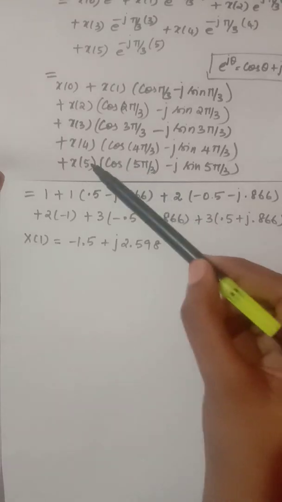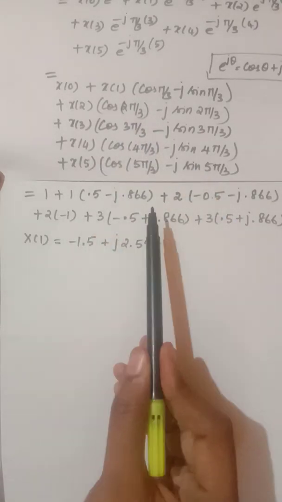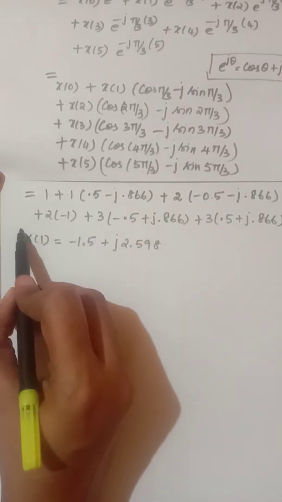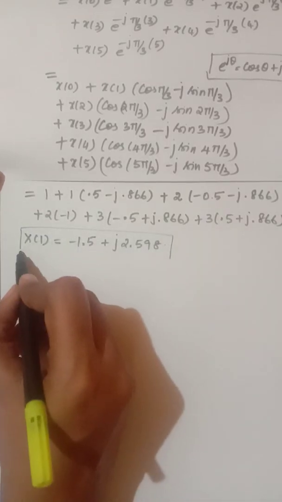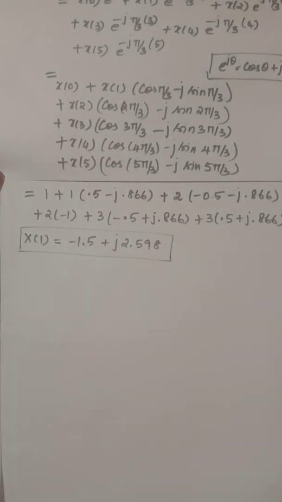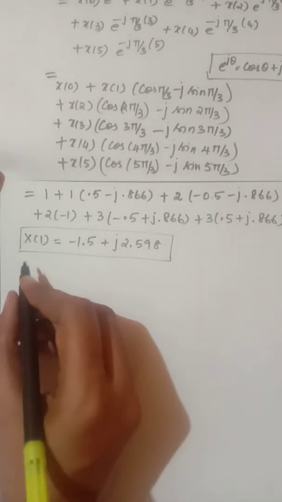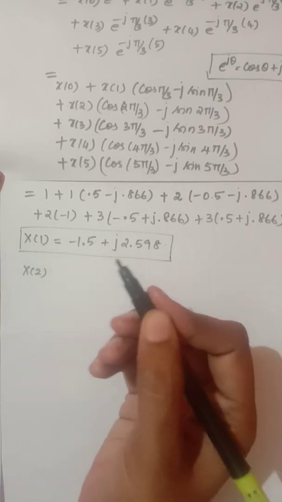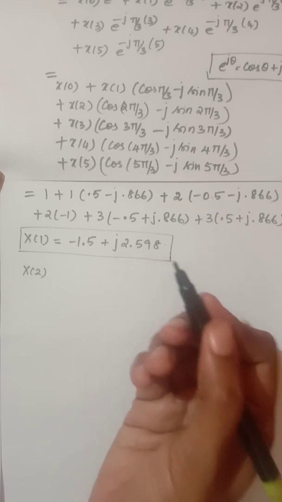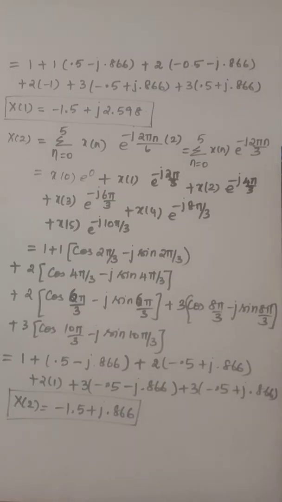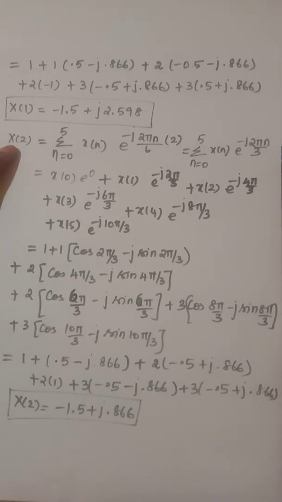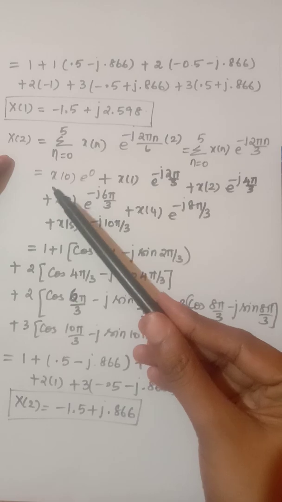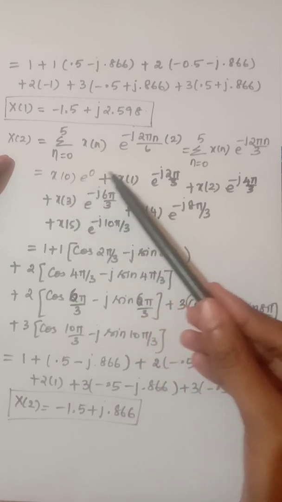Similarly, finding for all these terms and simplifying in terms of real and imaginary parts, we will obtain the value x of 1 equal to minus 1.5 minus j 2.598. So now we have found x of 1. Similarly, we need to repeat the same procedure in order to find x of 2. Substituting the values for k equal to 2 and repeating the same procedure, x of 0 e power 0, like that we will get it.